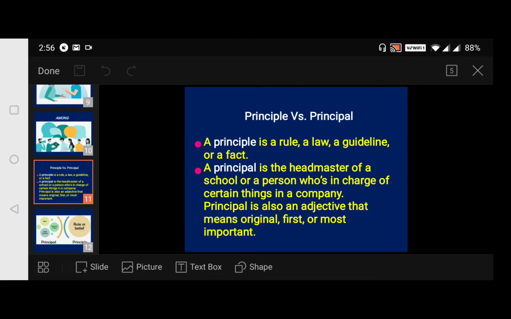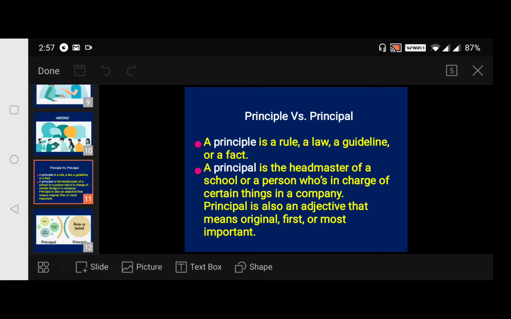A principle you have to pronounce. A principle is a rule, a law, a guideline, or a fact, isn't it? Now coming to a principal. Principal is a headmaster of a school or a person who's in charge of certain things in a company, isn't it? He's a principal man looking after that, we say. He's somebody who feels very responsible, who is the head of the institution. So principal is also an adjective that means original. It's a principal law, we say. It's the principal, important in the sense. So it's also an adjective that means original, first, or most important.